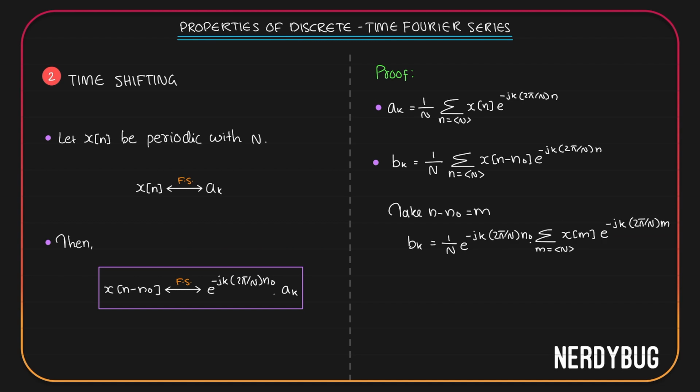Again, we know it doesn't matter what we call the variable to which we are going to give the limit anyways. So instead of calling this m, let us call it n. We have a 1 by n over here, let us put it closer to the summation. Now what we have over here is simply ak, Fourier series coefficients of x of n. So we get bk is equal to e raised to minus jk 2 pi by n naught multiplied by ak, which is exactly what we have written over here.